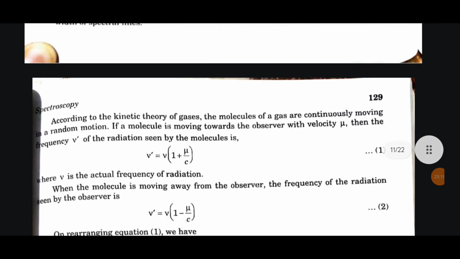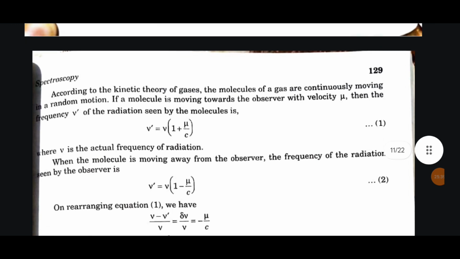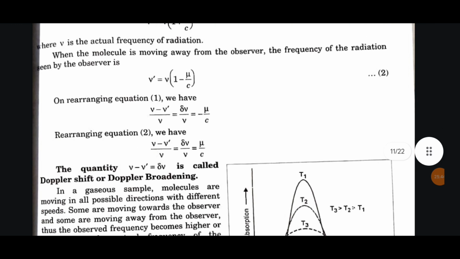According to the kinetic theory of gases, the molecules of gas are continuously moving in a random motion. If a molecule is moving towards the observer with velocity u, then the frequency nu dash of the radiation seen by the molecule is equal to nu times (1 plus u by c), where nu is the actual frequency of the radiation. On rearranging the equations, the quantity nu minus nu dash is equal to delta nu, called Doppler shift